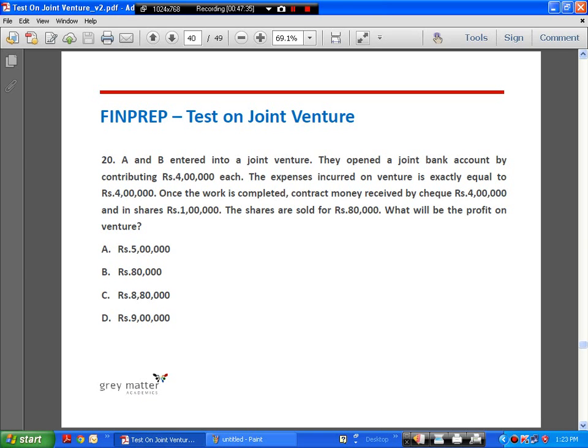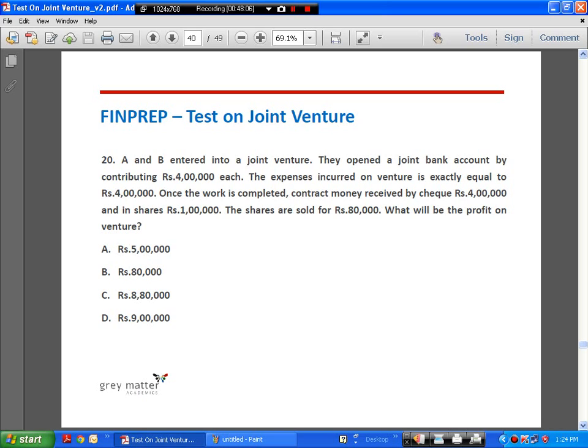Next, come to problem number 20. A and B entered into a JV. They opened a joint bank account by contributing rupees 4 lakhs each. The expenses incurred on the venture is exactly equal to 4 lakhs. Once the work is complete, contract money received by cheque is rupees 4 lakhs. In shares, it's rupees 1 lakh. The shares are sold for 80,000 rupees. What is the profit on the venture?